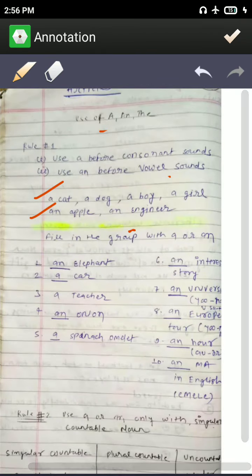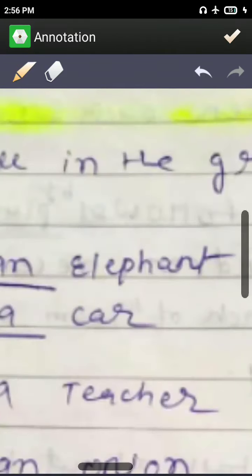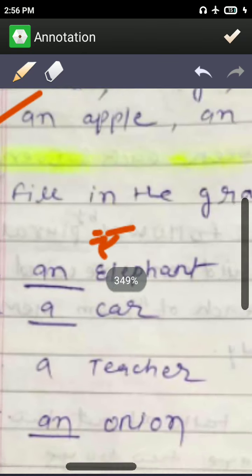Now you have to fill in the blank with a or an. Here you can see that elephant starts with a vowel, so our answer will be an.